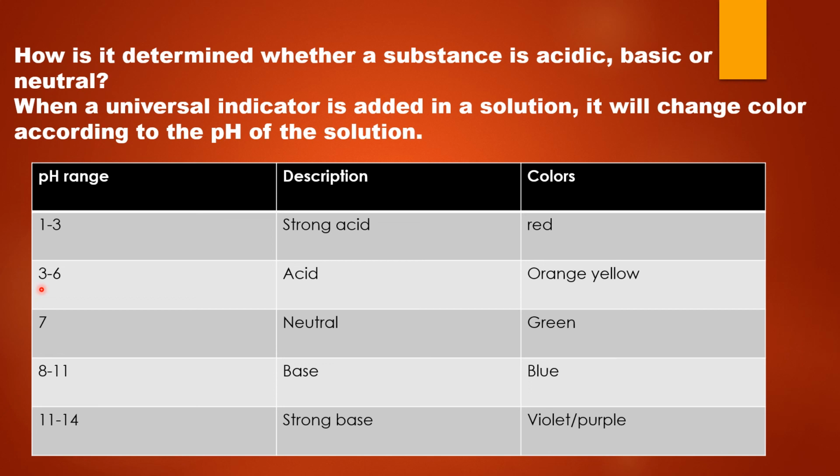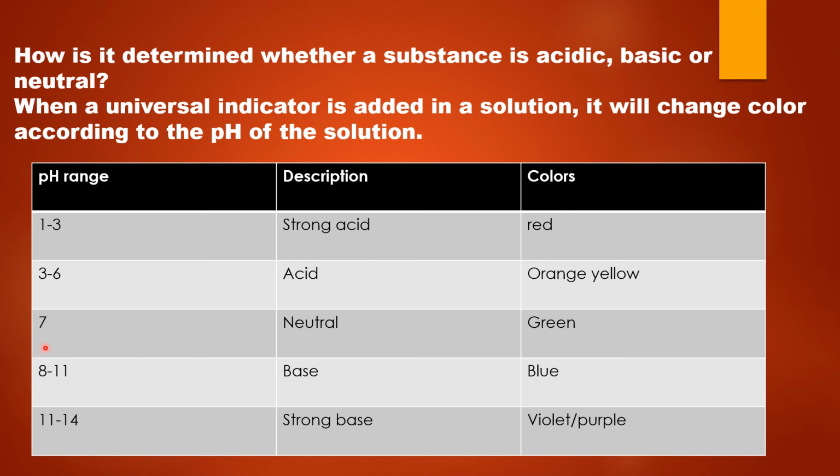If the pH of the solution ranges from 3 to 6, it is an acid, because pH from 1 to 7 means the solution is an acid. The color change shown by the solution will be yellow to orange or orange to yellow. So the shade of the solution will be yellowish or orangish. If the pH of the solution is exactly equal to 7, the solution is neutral in nature and the color of the solution will be green.